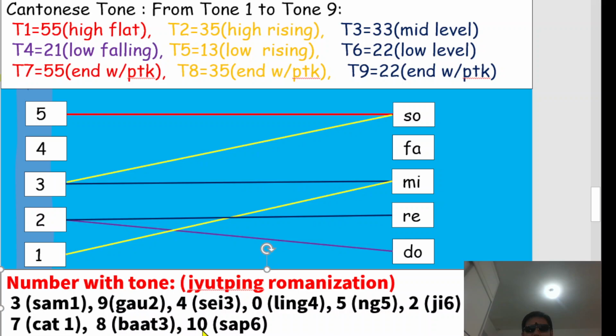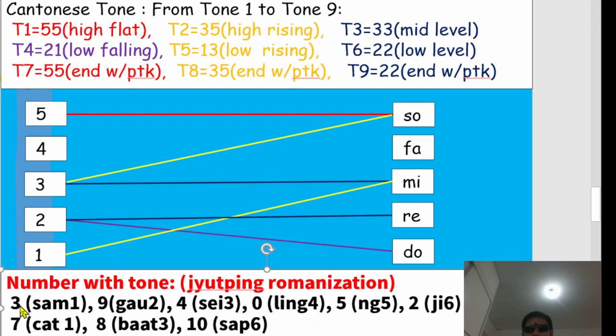And then number 10 in Cantonese will be pronounced sup. Okay, it's tone 9, but actually is equal to tone 6. You may see here, the only difference is the end with P. Okay, sup. So we repeat from tone 1 to tone 9 again.